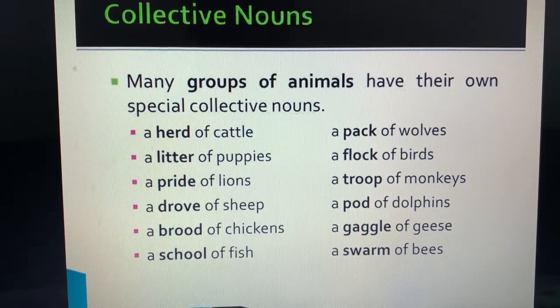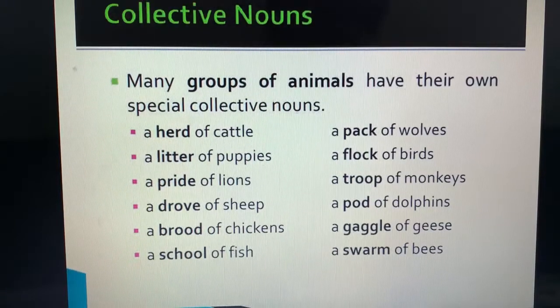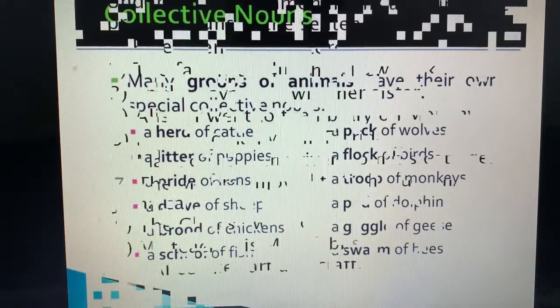I hope you all have understood collective nouns. It is not that tough. It is simply a word which is given to a group of anything. It can be a group of persons, it can be a group of animals, it can be a group of things. Fine, that is known as a collective noun. So that's it.